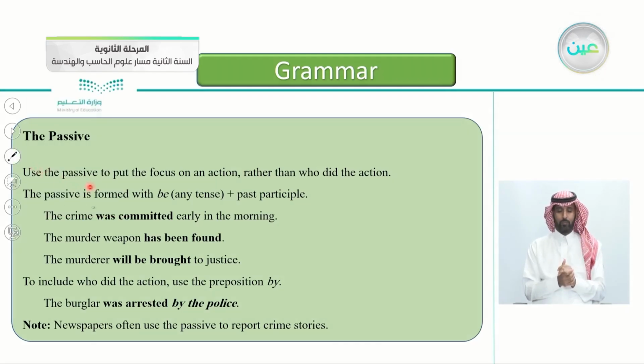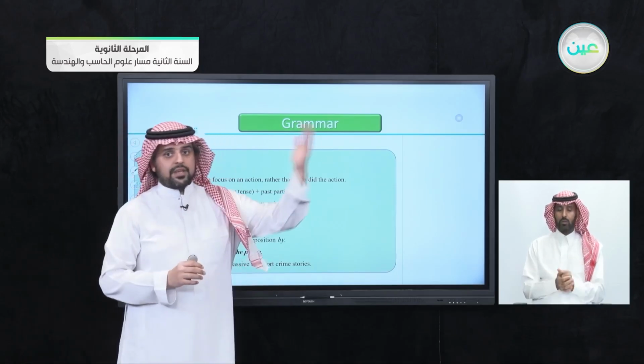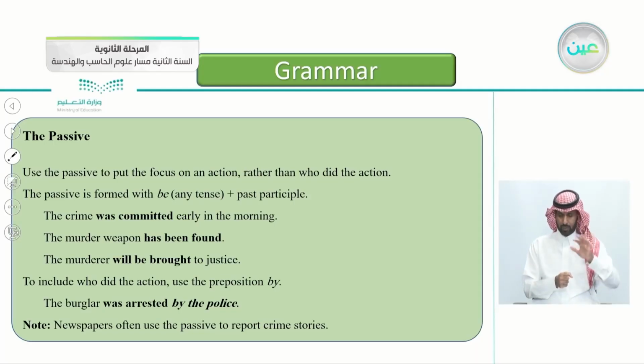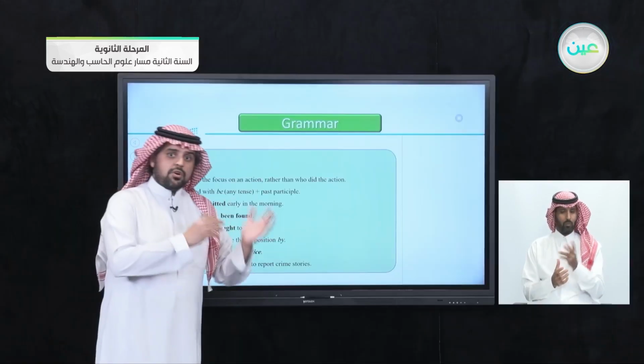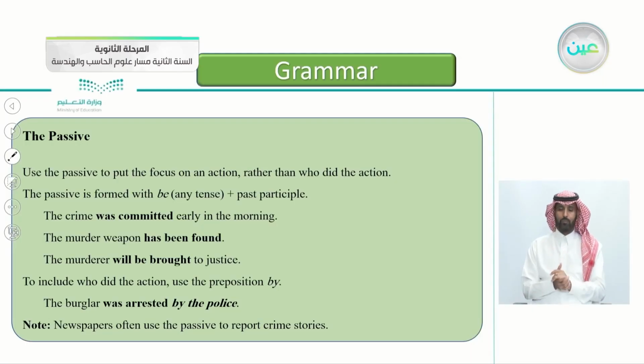We use the passive to put the focus on the action. This is why we use the passive. We use the passive to put the focus on the action rather than the doer of the action. This is the main goal of the passive sentence. Whether we know the doer or not, we use it just to focus on the action itself. The passive is formed with verb to be, any tense, plus the past participle.